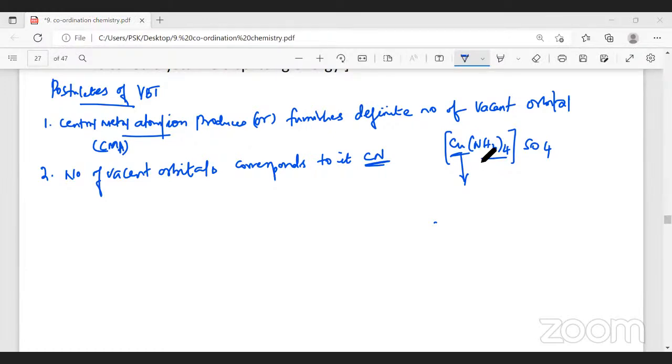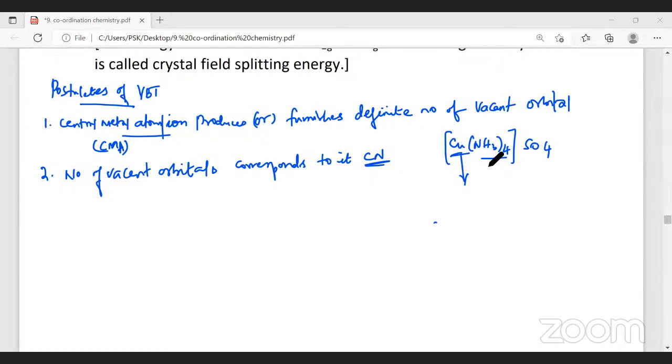Please tell me. Sir, 4. Oh, 4. Coordination number is 4. When the coordination number is 4, it means copper should create 4 vacant orbitals. If I write a molecule like this, K4[Fe(CN)6], if I write this complex, the central metal atom or ion here is iron, CMA. Now the ligand is cyanide. What's the coordination number of iron?